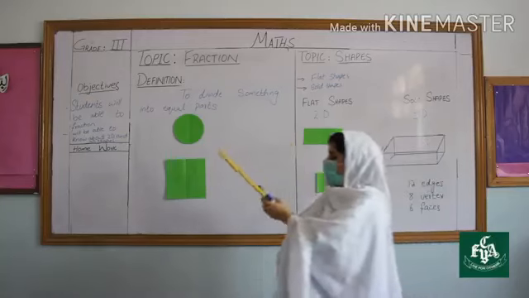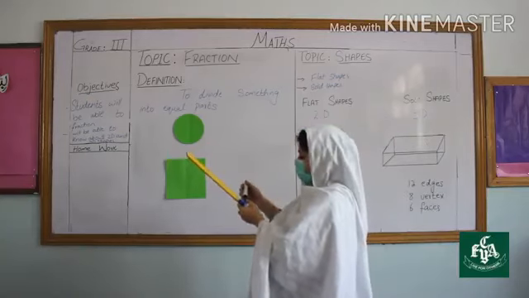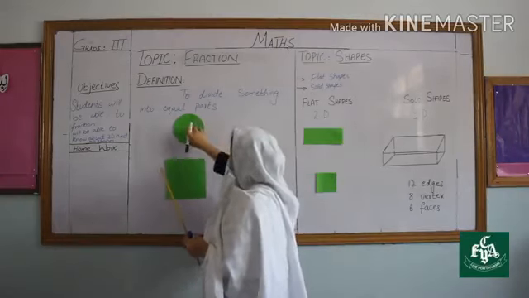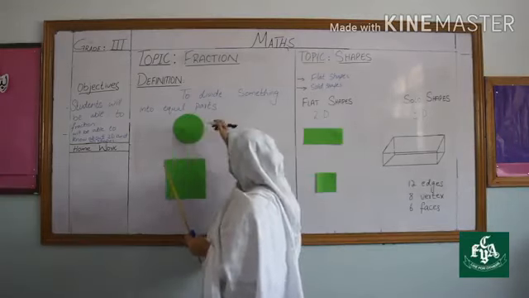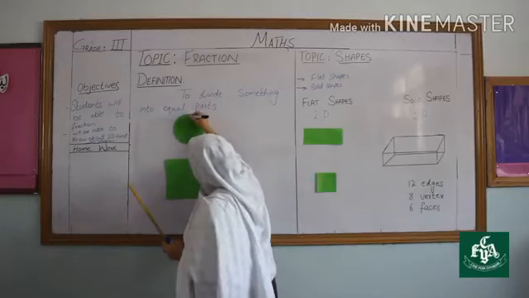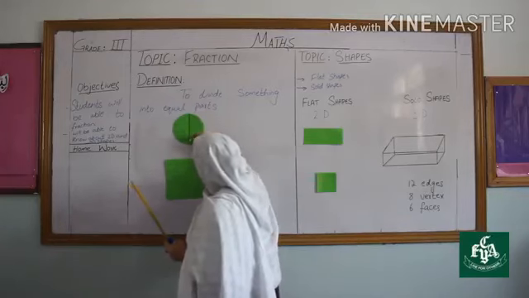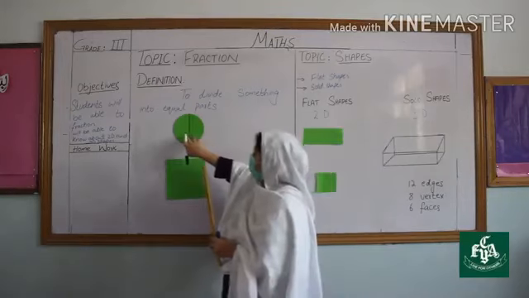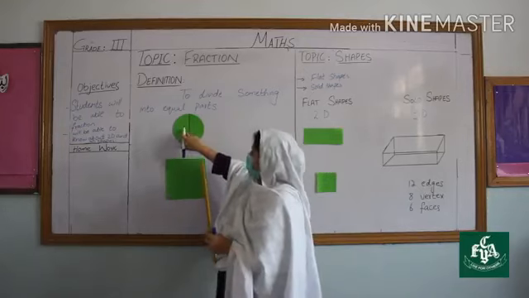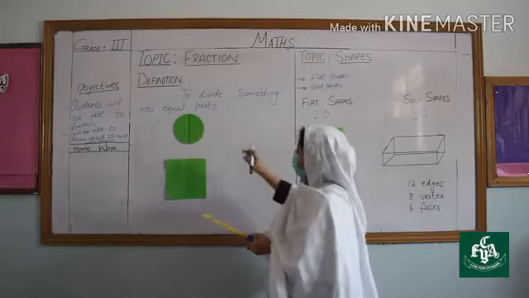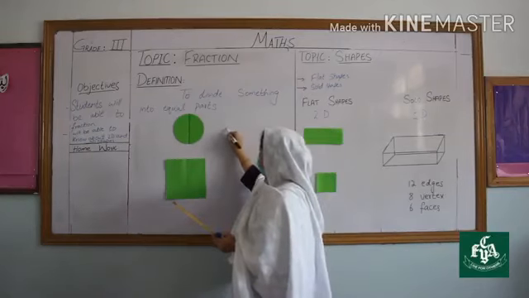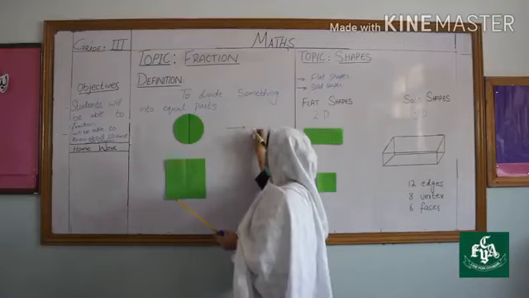Let's suppose here we have an example of a circle. This is a whole. Now if I cut this circle into two equal parts, how many parts do we get? 1, 2. We get 2 parts. So how will we write it in fraction form? This line is called what? Fraction bar.